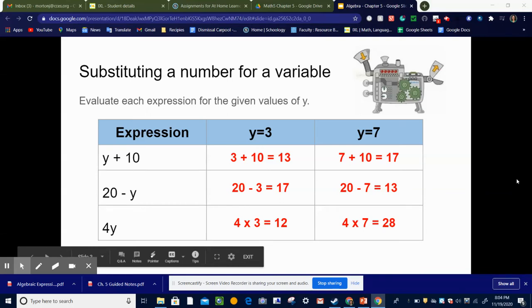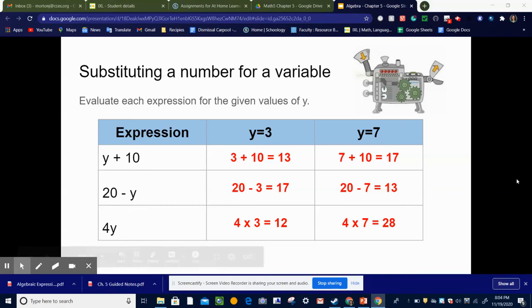So now that we know what an algebraic expression is, let's look at how we can evaluate an expression with a given value of the variable. So what all that means is that we are going to substitute the variable with a number so that we can solve it.